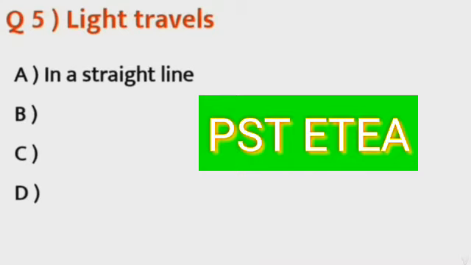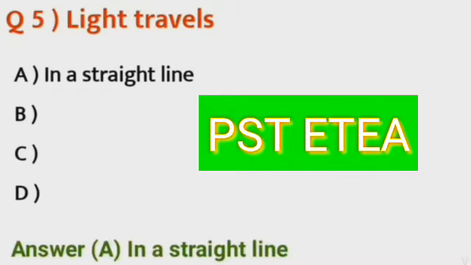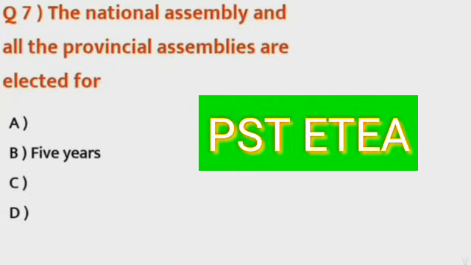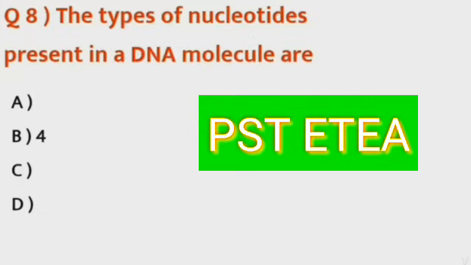Question number 5: Light travels in a straight line, option A is the correct answer. Question number 6: The north pole of the magnet is always coated red, option C is the correct answer. Question number 7: The National Assembly and all the Provincial Assemblies are elected for 5 years, option B, 5 years, is the correct answer. Question number 8: The types of nucleotides present in a DNA molecule are option B, 4.